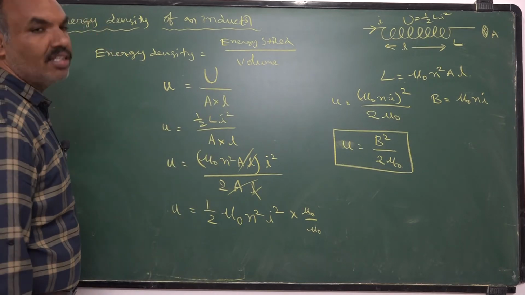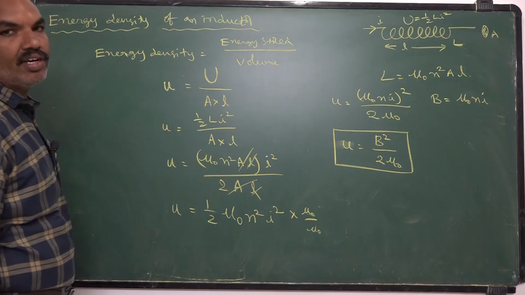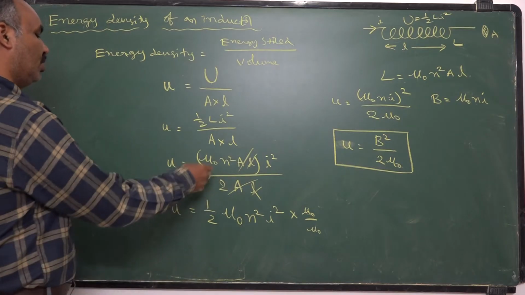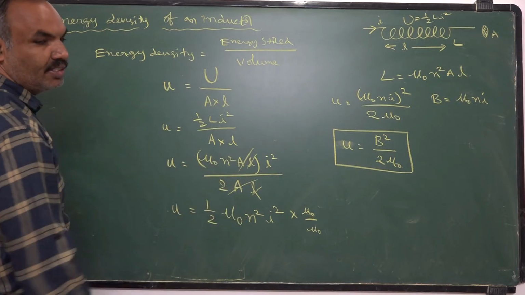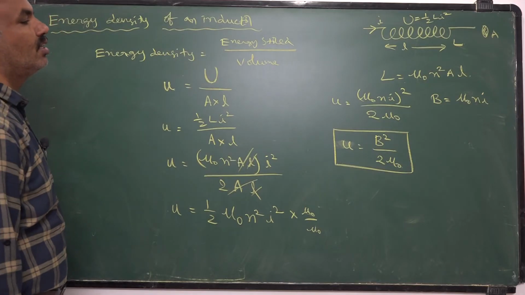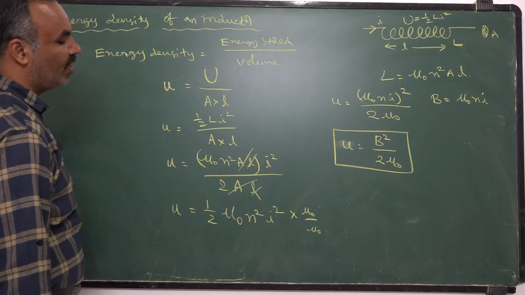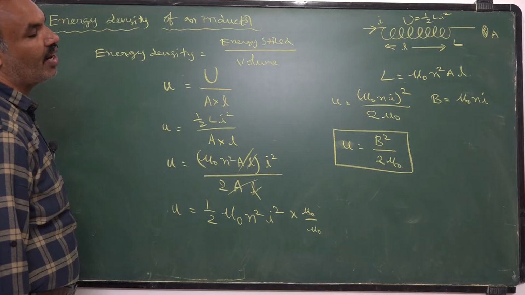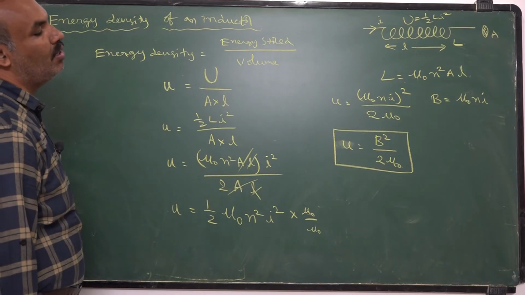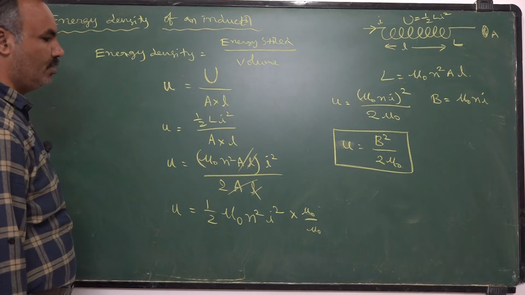Already we calculated the formula for coefficient of self inductance, L is equal to mu 0 n square Al. By substituting that I got a formula like this. For convenience I multiplied and divided with mu naught. Then the numerator gets the form mu 0 square n square I square, that is mu 0 Ni whole square by 2 mu naught. So energy density is given by B square by 2 mu naught.